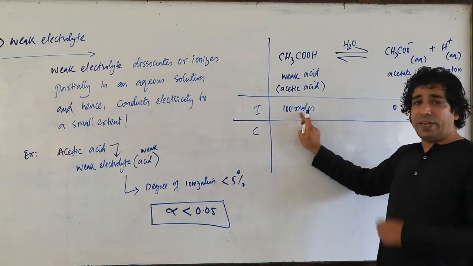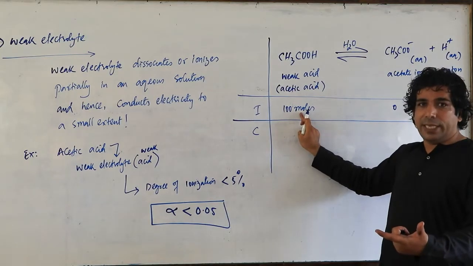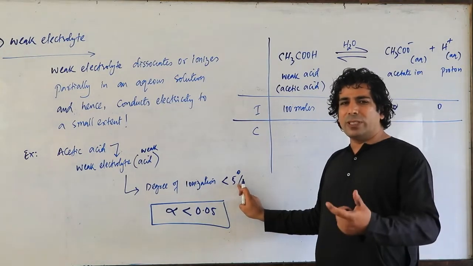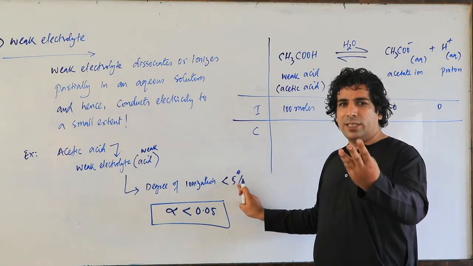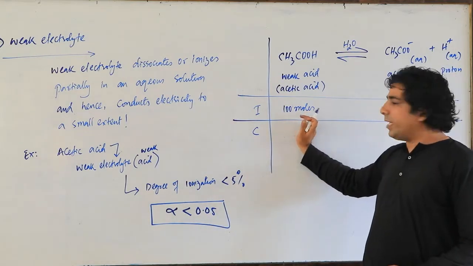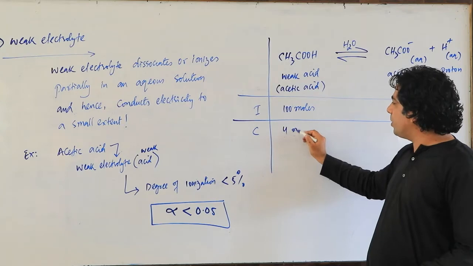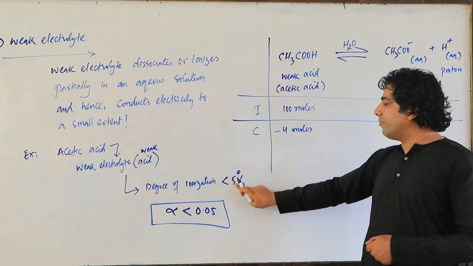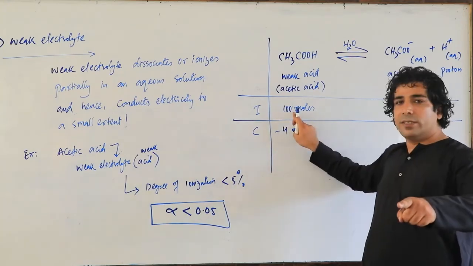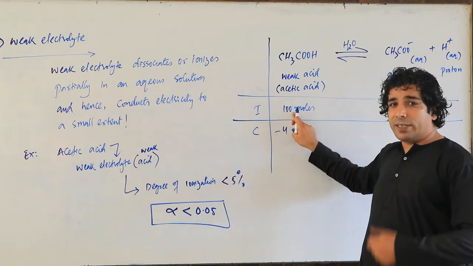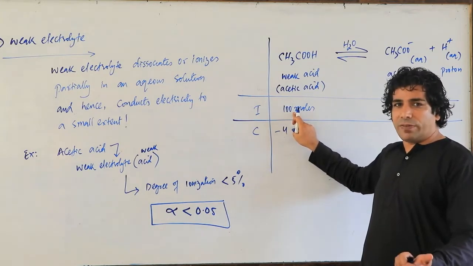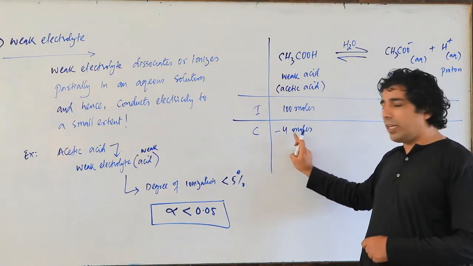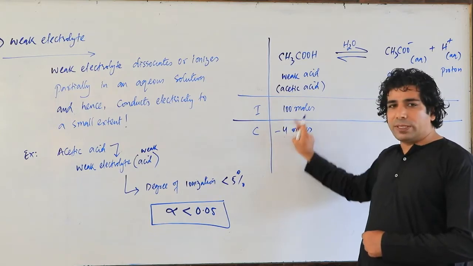Out of 100 moles, if I consider 100 moles as 100%, then what is the degree of ionization? Less than 5%. So let us suppose less than 5% here, we can take 4 moles. So out of 100 moles, 4 moles are dissociating, are changing. So I will write minus 4 moles. What is 5% of 100? 5. What is 10% of 100? 10. So if I take 5% out of 100, I have to take 5 moles, but I am allowed to take less than 5%. So less than 5%, I am taking 4 moles. So 4 moles means 4% of 100, correct?